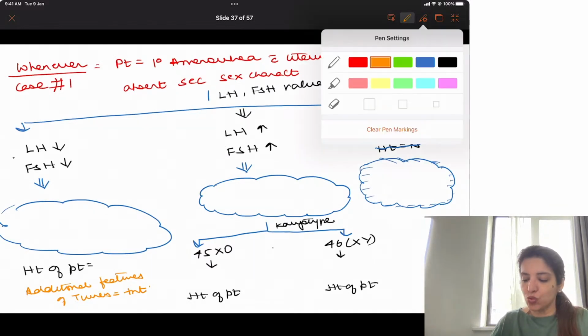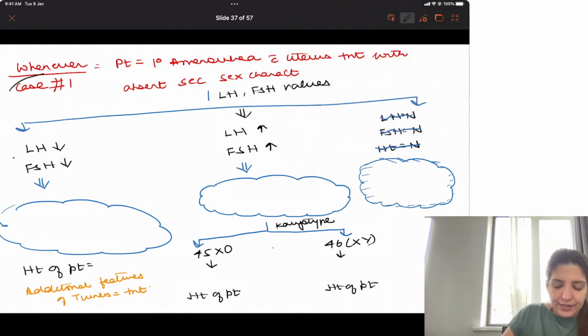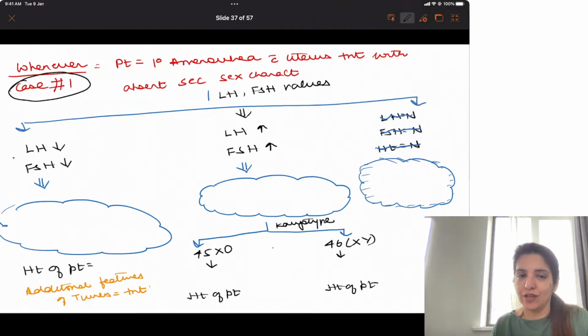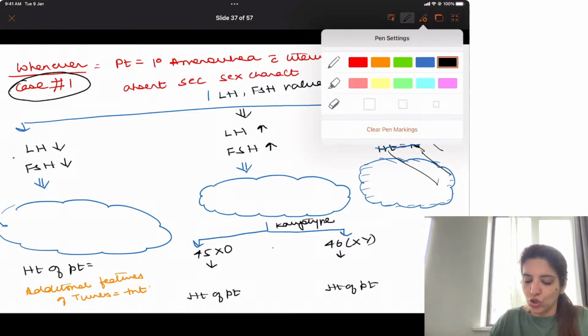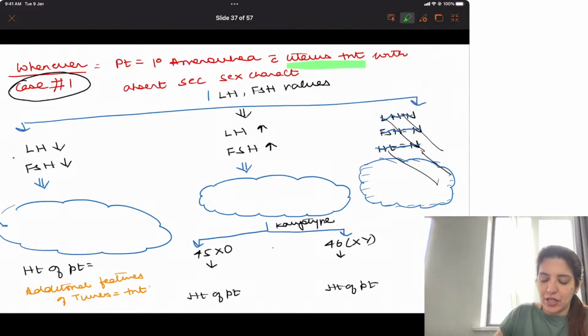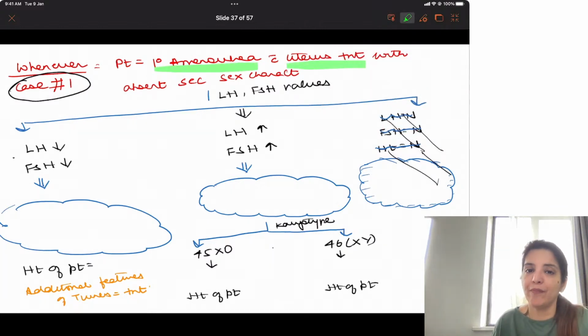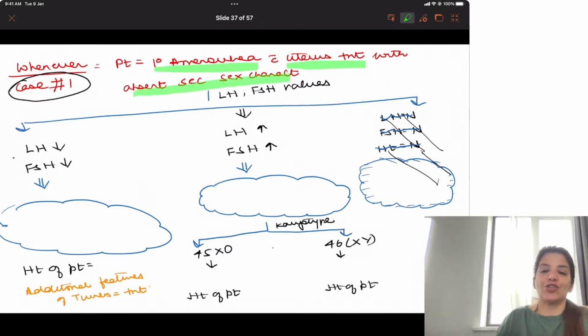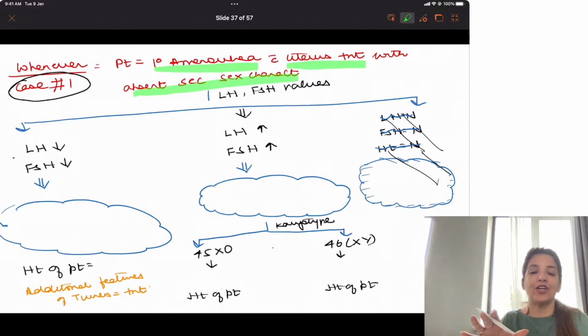So, case 1. You get a question where there is a patient with primary amenorrhea with uterus present and absent secondary sexual characteristics. Right? So the question says it is a patient with primary amenorrhea, uterus is present and secondary sexual characteristics are absent.